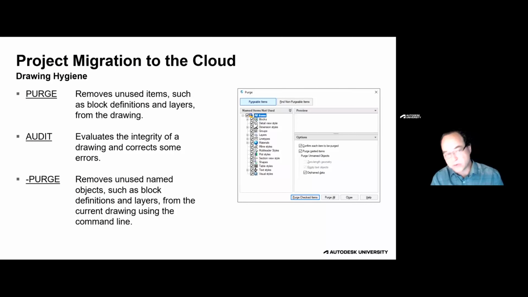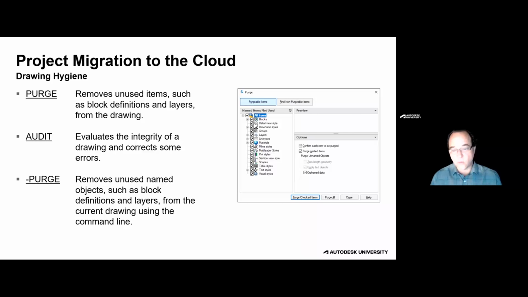Drawing hygiene. This is where I see the most problems when users are migrating to the cloud. If there are issues inside your drawing, it will either not fully extract, so you cannot view that file in the cloud, or in some cases, it will not move to the cloud. We know that audit errors and registered applications can spread throughout projects. So we really want to ensure that our drawings are clean prior to moving them to the cloud. Autodesk ships a batch save utility with Civil 3D that we can use to run our drawings through to clean them up and make sure that what we are migrating to the cloud is clean. We do want to focus on the audit errors and the registered applications.